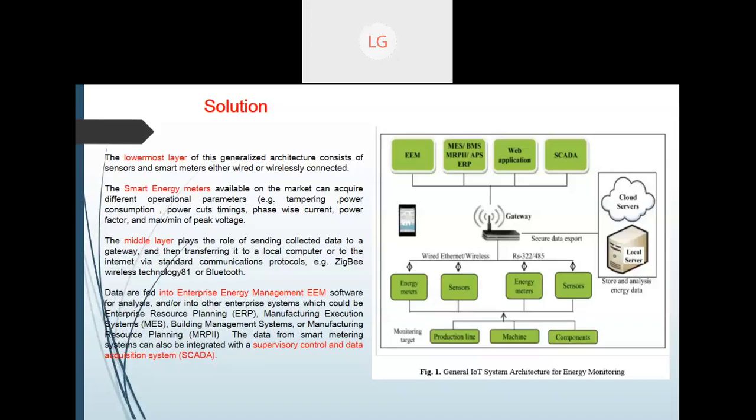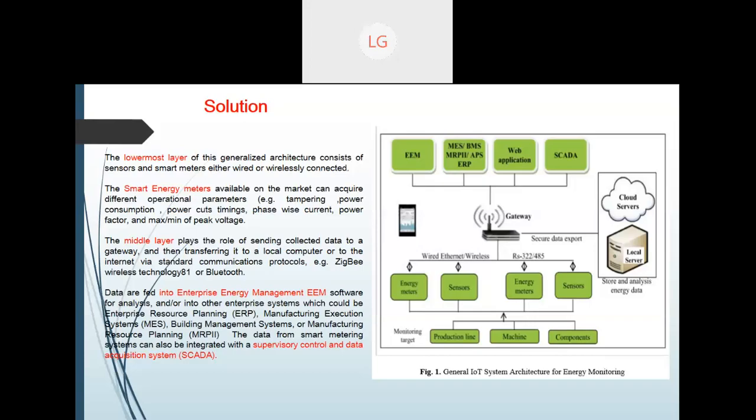This is a small architecture I am showing, of how these things are connected, what devices they have used, and how real-time data is monitored. This is the solution they use for energy metering, and once they see energy consumption is very high or low, they immediately react and make decisions.